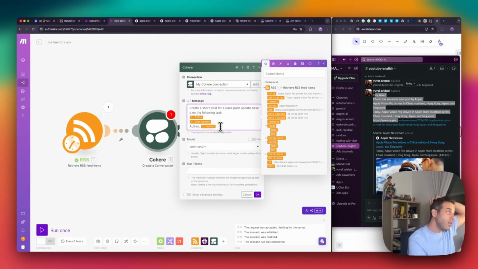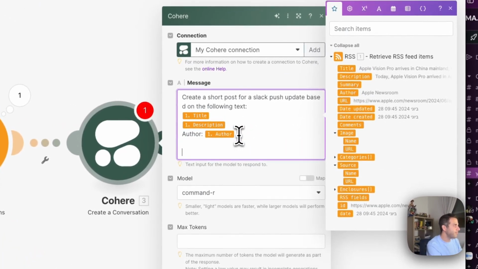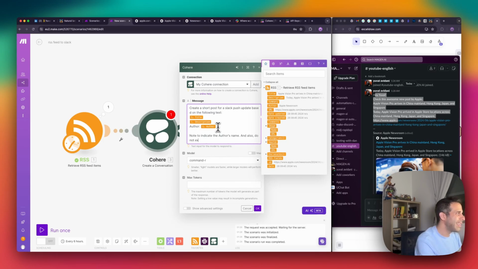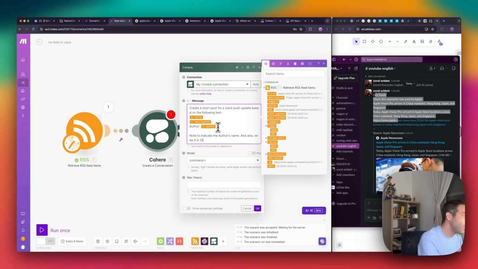Okay, create a new short post, and then I would say: note to indicate the author's name. In this case, it's Apple Newsroom. And also write it in 100 tokens maximum.